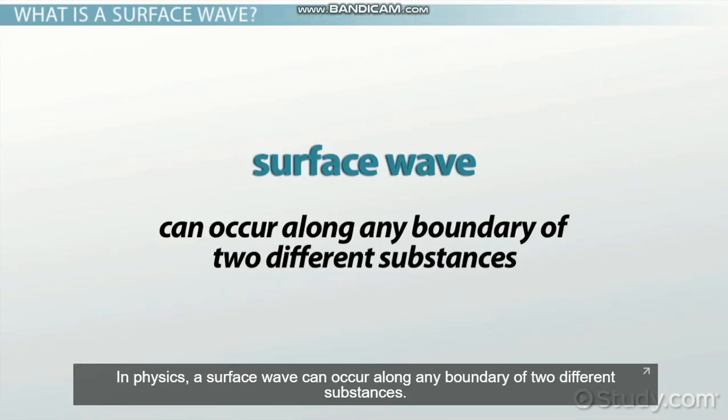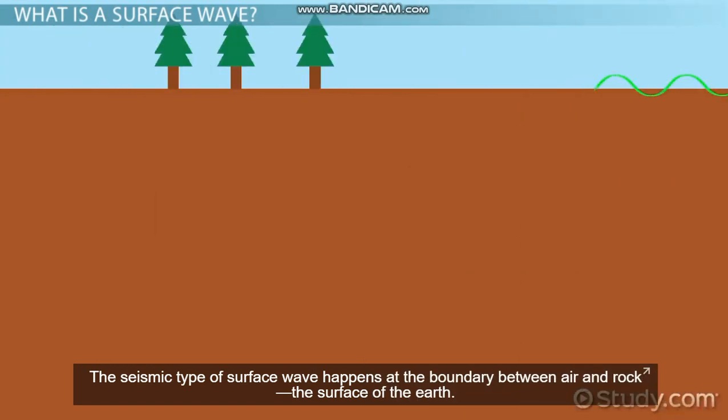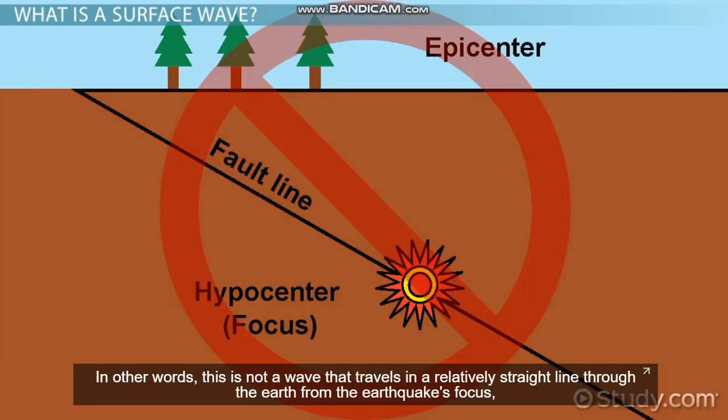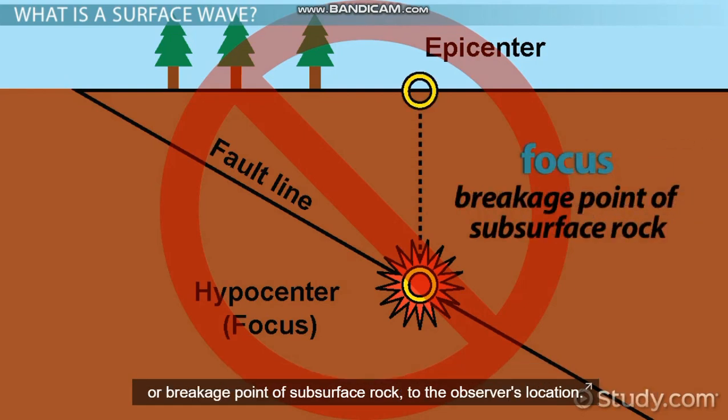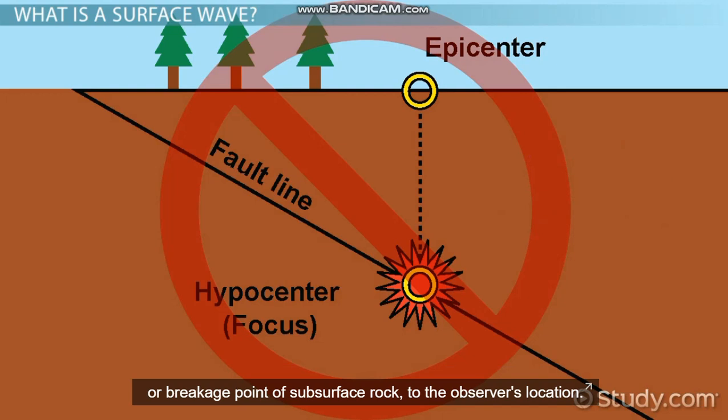In physics, a surface wave can occur along any boundary of two different substances. This seismic type of surface wave happens at the boundary between air and rock, the surface of the Earth. In other words, this is not a wave that travels in a relatively straight line through the Earth from the earthquake's focus, or breakage point of subsurface rock, to the observer's location.